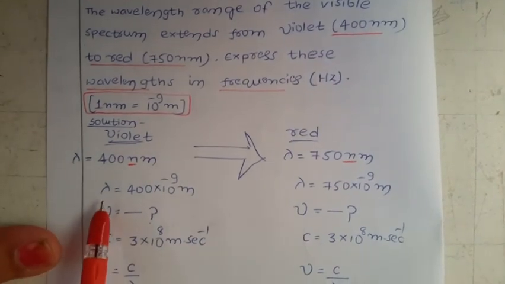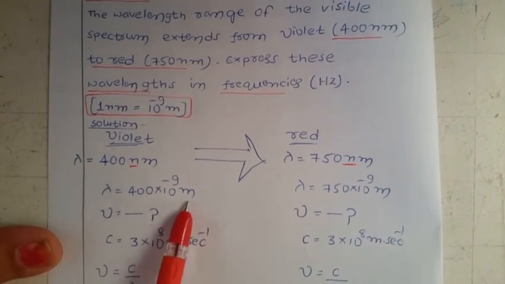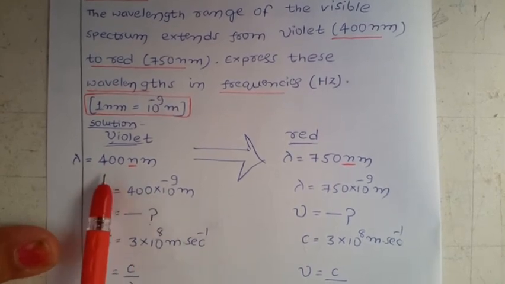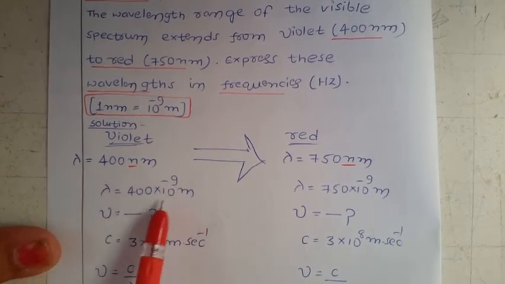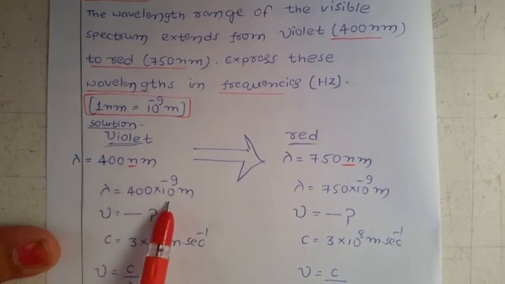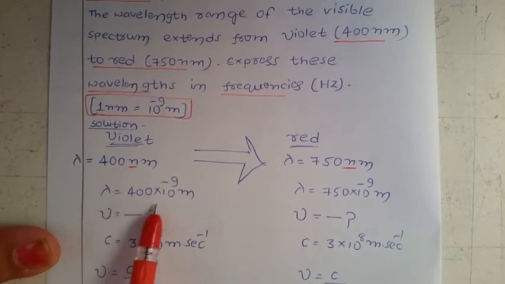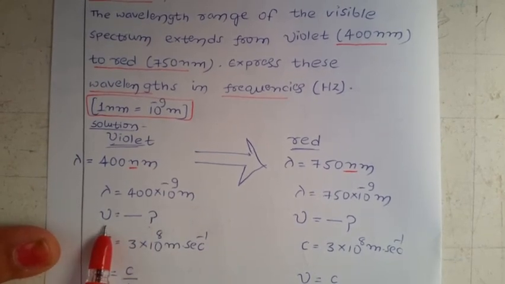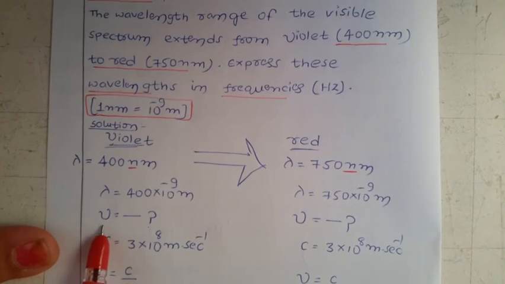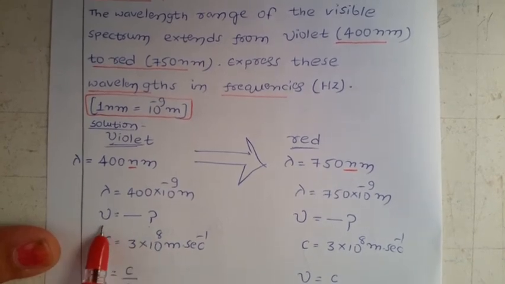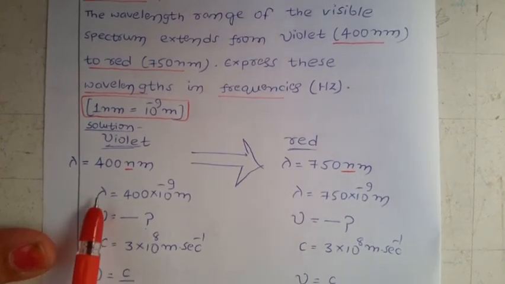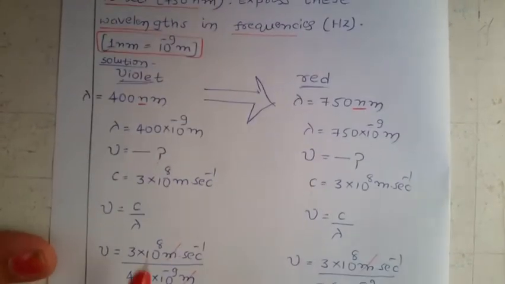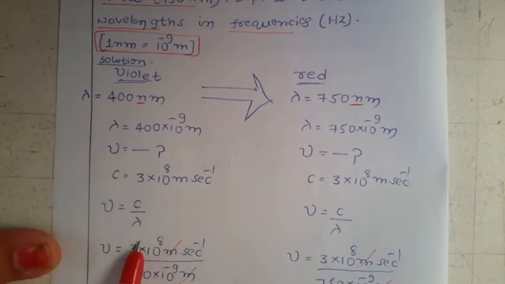Now, this lambda I am going to convert to meters. Here 1 nano means what? 10 to the power of minus 9. So nanometers are converted into meters. So 1 nano means 10 to the power of minus 9. So lambda is equal to 400 into 10 to the power of minus 9 meters. They are asking about this value in the frequency, mu, how much? So we know the relation between the mu and lambda, that is what? Mu equal to C by lambda. Okay, mu equal to C by lambda.